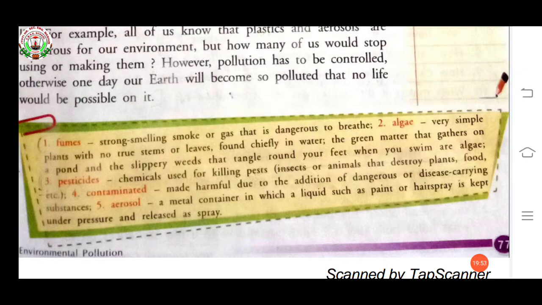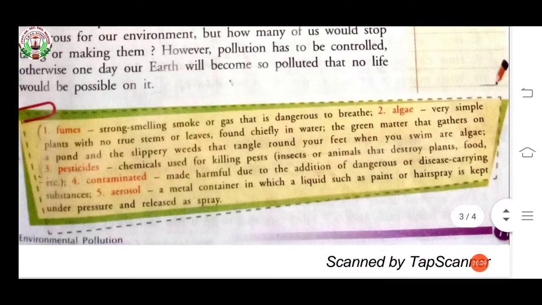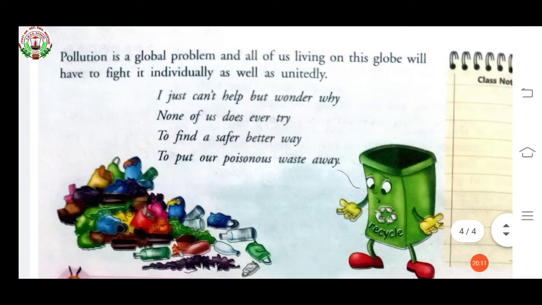Why no life? Without oxygen we cannot live. Because of this pollution, when our earth becomes so polluted, we will not be able to live on this earth. Okay, now see the last term.